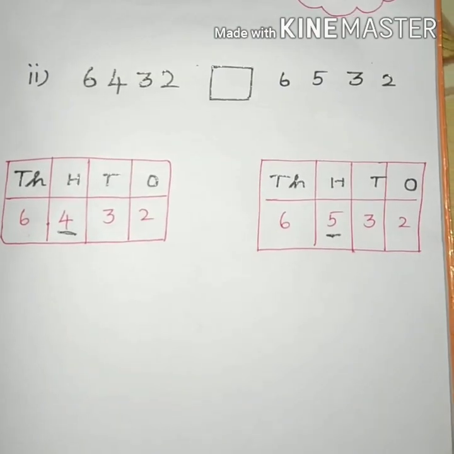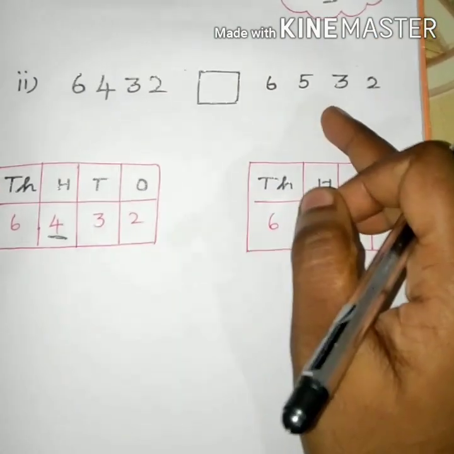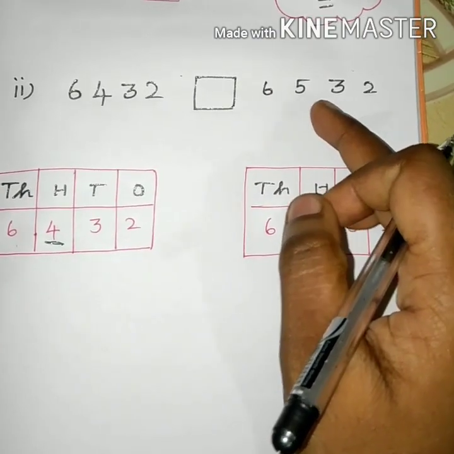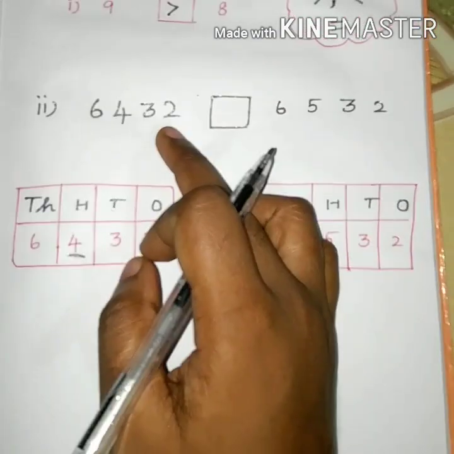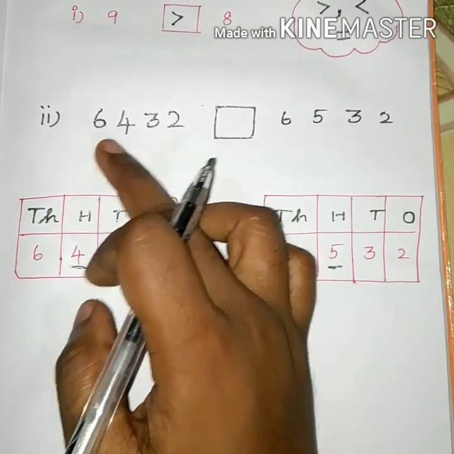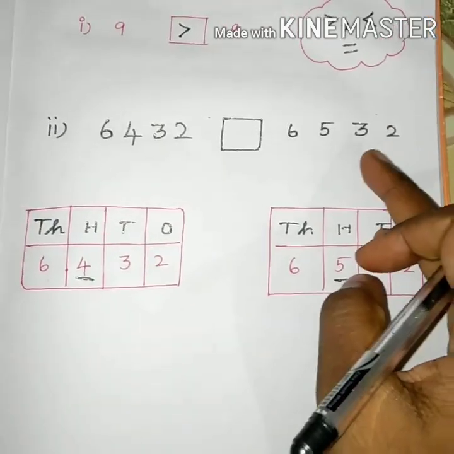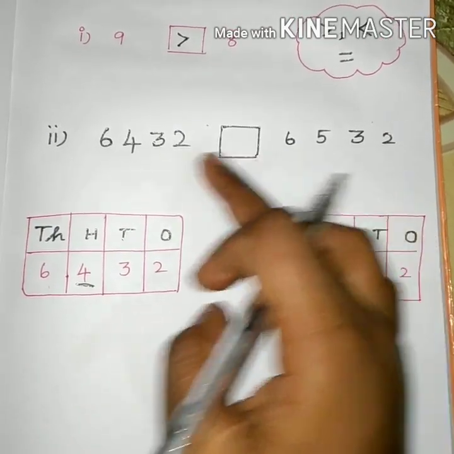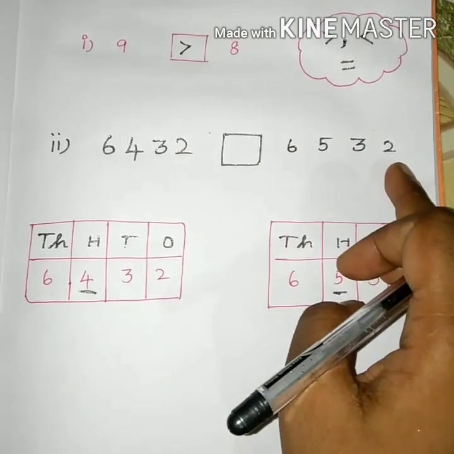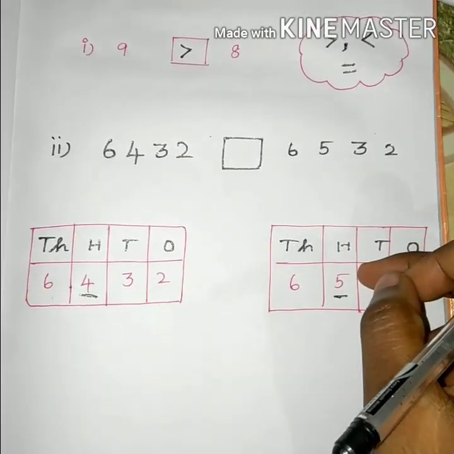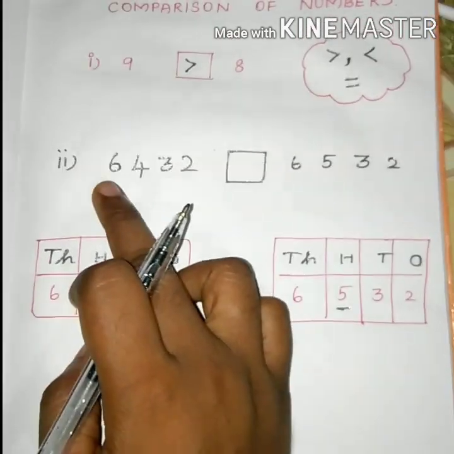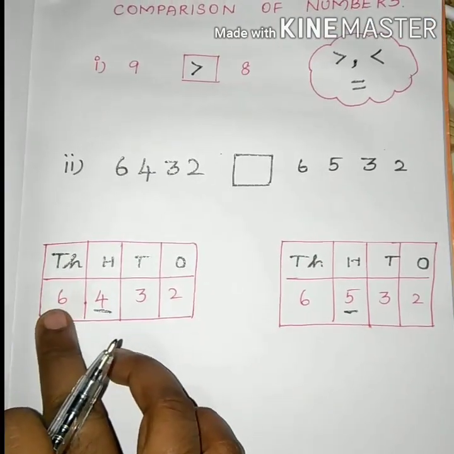Now let us find the comparison between two numbers in case of higher order. First, check the digits. Ones, tens, hundreds, thousands. Both are 4-digit numbers. To compare these two numbers, first check the digits that are in the thousands place.